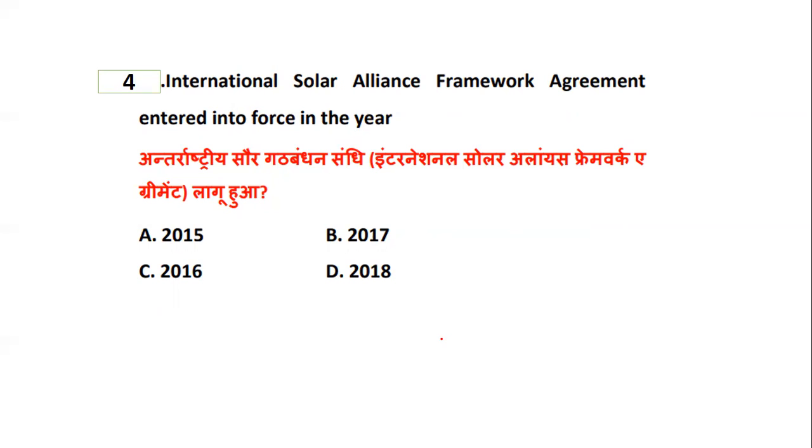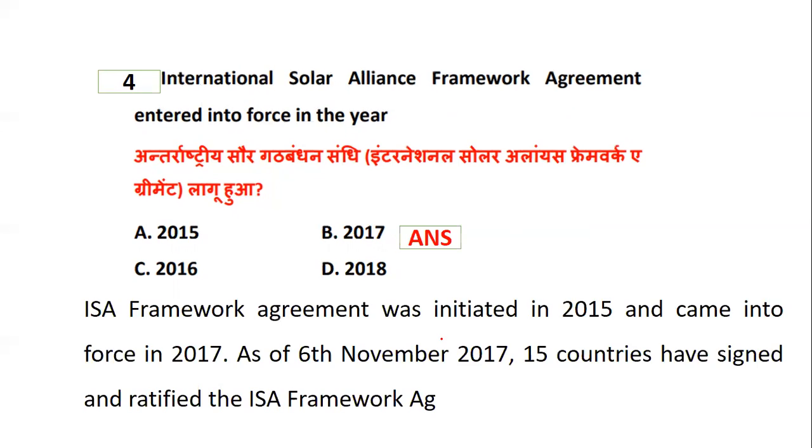The agreement entered into force in the year 2017. Yes, the framework of agreement was initiated in the year 2015, but it came into force in 2017, that is 6th November 2017. 15 countries have signed and ratified this International Solar Alliance Agreement. So please keep in mind the ratification year and when it was initiated.